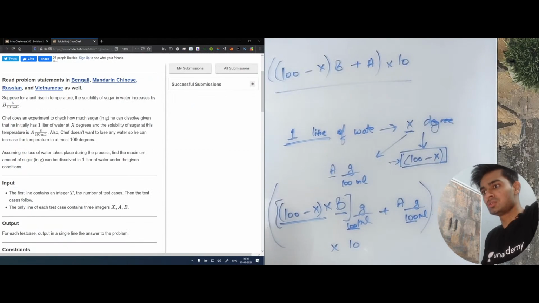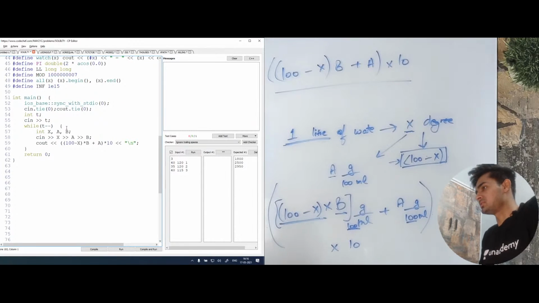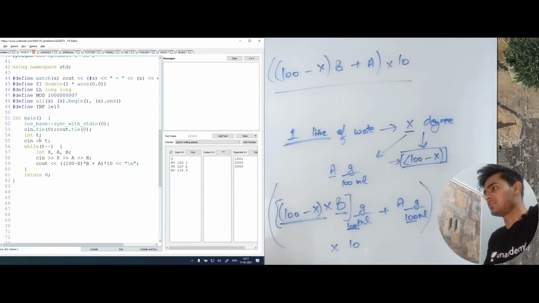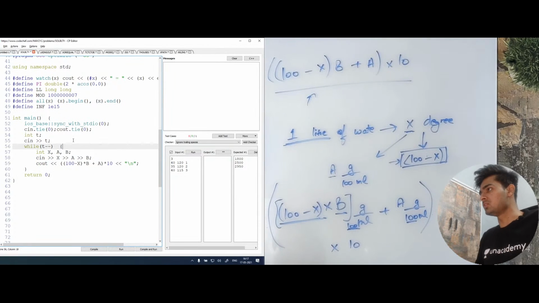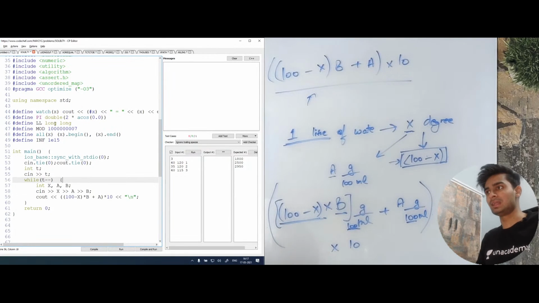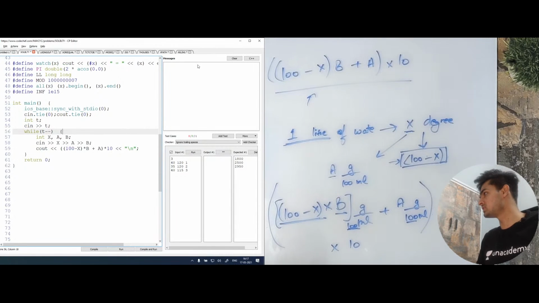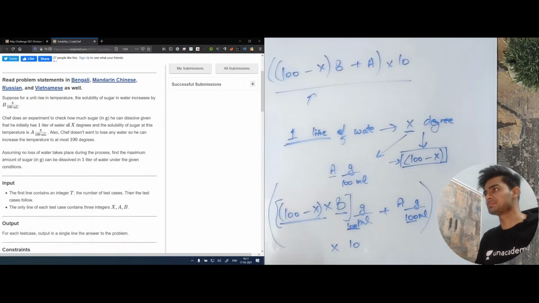Let me just show you the code of this solution. I have all the codes there. So this is the solution. For every test case, I'm scanning X, A, and B, and then I'm using the same formula, which is (100 minus X) times B plus A, times 10. And we have to print the solution on every new line, so that's why the newline. I hope this is clear to everyone. Can people tell me in the chat if they're clear with this approach? Then we'll move ahead to the next problem.